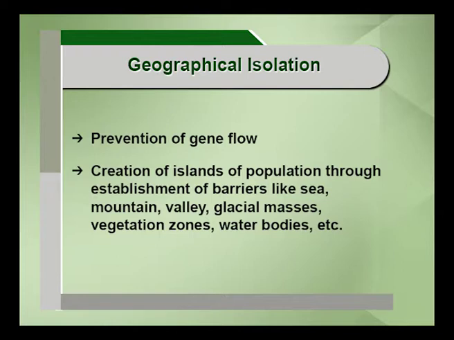This is made possible by the creation of islands of population. Islands of population will be created through the establishment of barriers. The barriers can be sea, mountain, valley, glacial masses, vegetation zones, water bodies, and so on. These form a barrier, and because of the formation of this barrier, the gene flow is prevented.